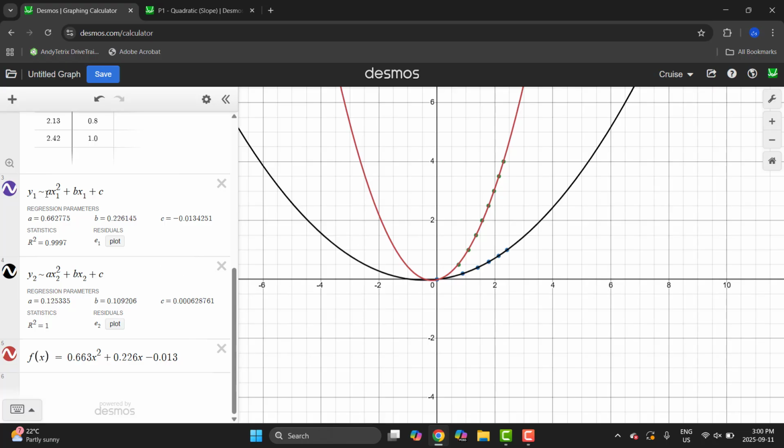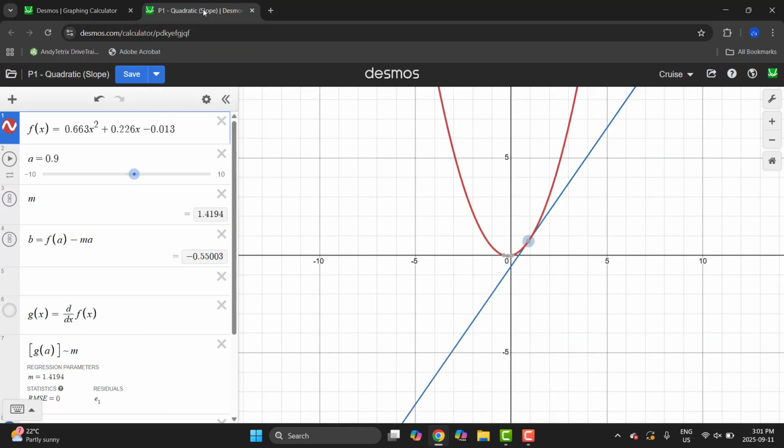So just a quick recap, we used regression in the last video to obtain our a, b, and c constants, or coefficients of our general form quadratic equation. And all I've done since the last video is I've taken these constants, rounded them to 3 decimal places, and created a function that you can see down here on line 5. So I'm going to take that function, copy it, and move it over into our quadratic slope calculator. You can see I've pasted it in on the top here.